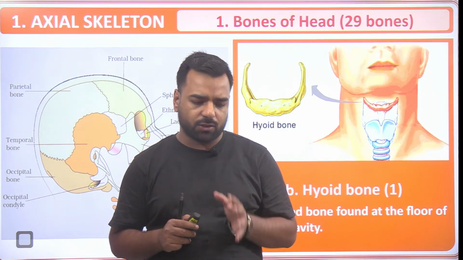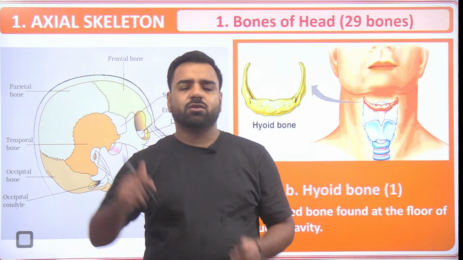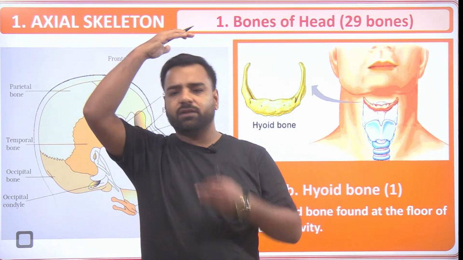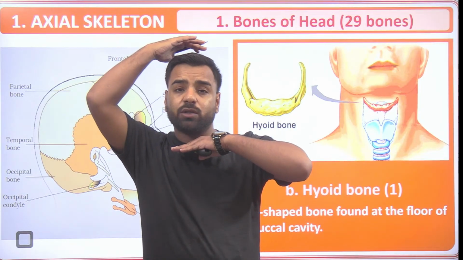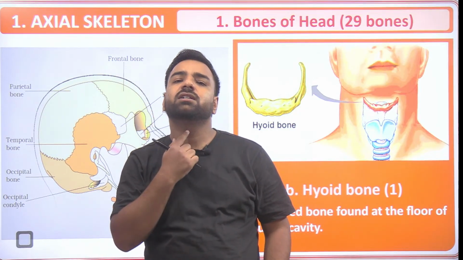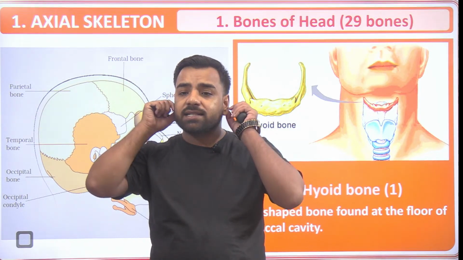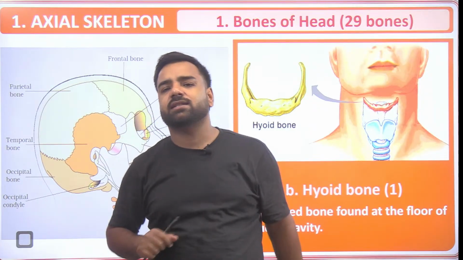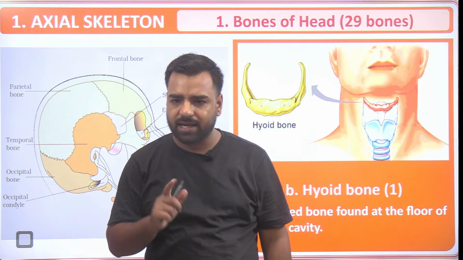So yes, if I talk about the bones in the head, there were 22 cranial and facial bones. If I cover the whole portion till here, it is a total of 29, because 22 bones in this part, one hyoid makes 23, right, and 6 in the ears. 23 and 6 make your 29 total bones. I guess this part is clear.